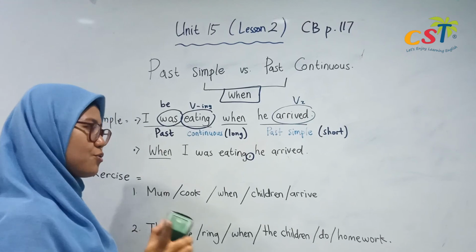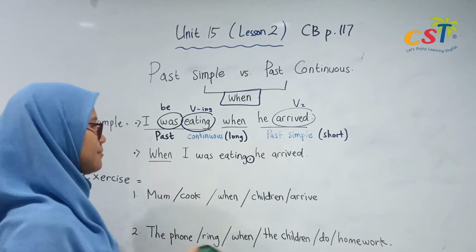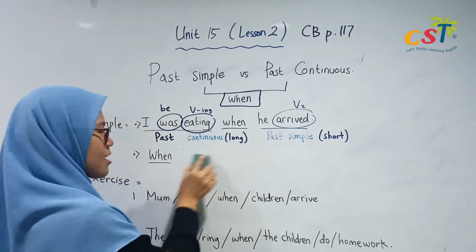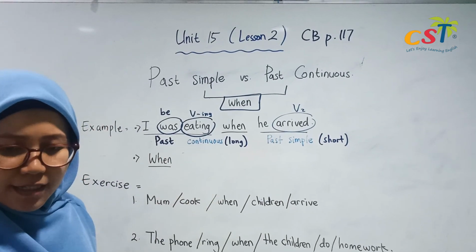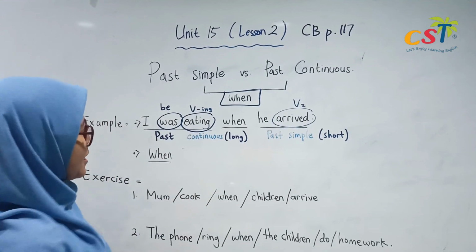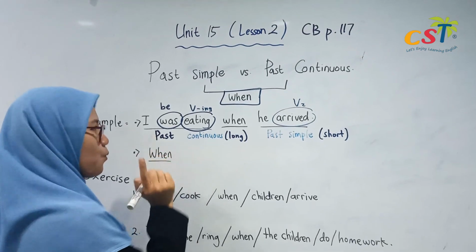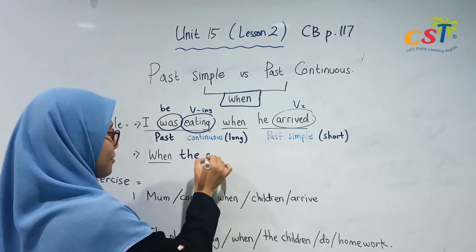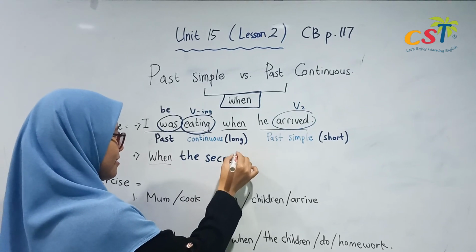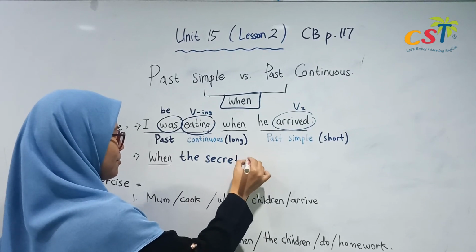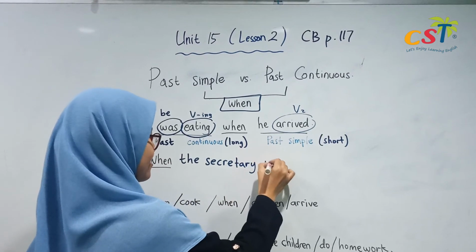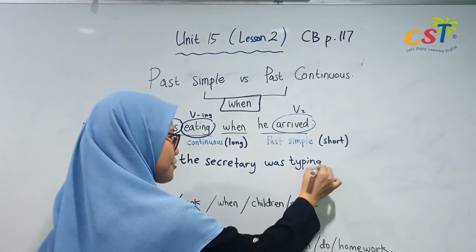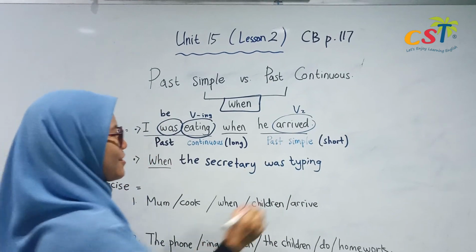Now, wait for a while. Let's use the other example. Don't use this one because it's the same. Let's find out the other example. When the secretary was typing, maybe typing a letter or a document.